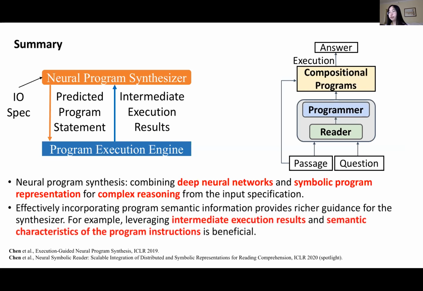Then to further improve the performance of program synthesis models, we need to effectively incorporate program semantic information, and this provides richer guidance for the synthesizer. For example, we demonstrate that leveraging intermediate execution results and semantic characteristics of the program instructions is beneficial.